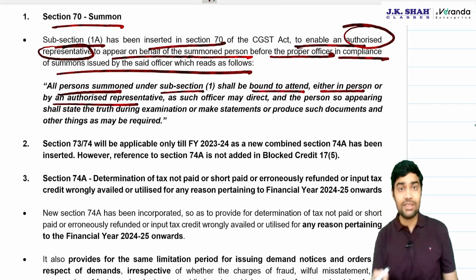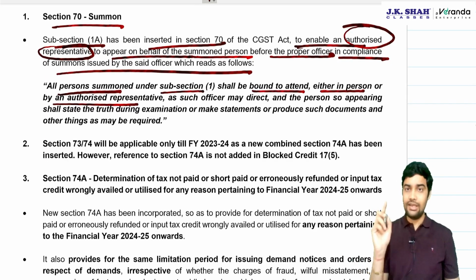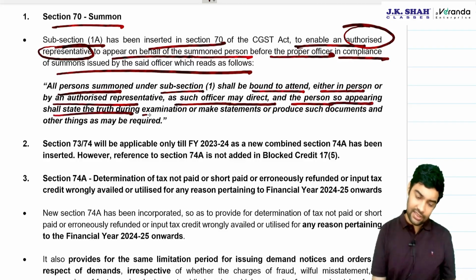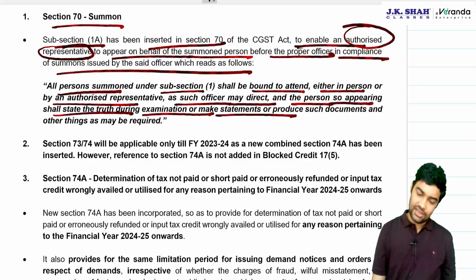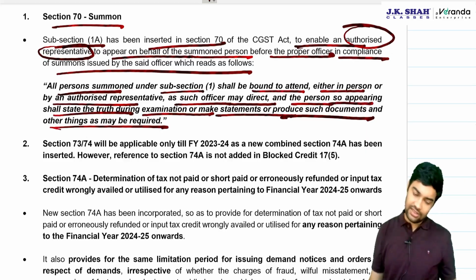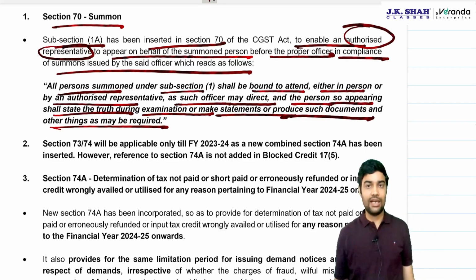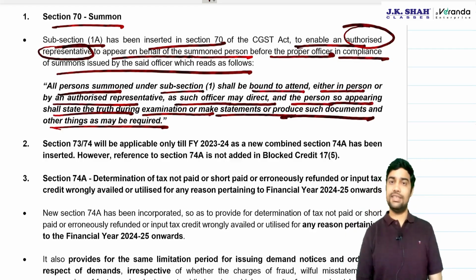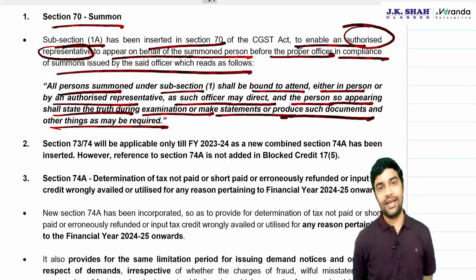Either you can attend in person or by an authorized representative, as such officer may direct, and the person so appearing shall state the truth during examination or make statements or produce such documents or other things as may be required. So now summons can be attended by an authorized representative also, instead of that person being present. Clear?